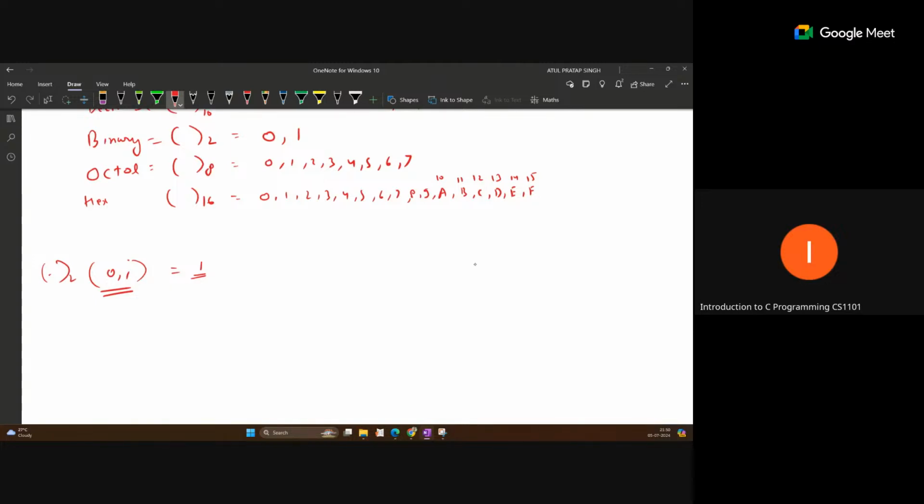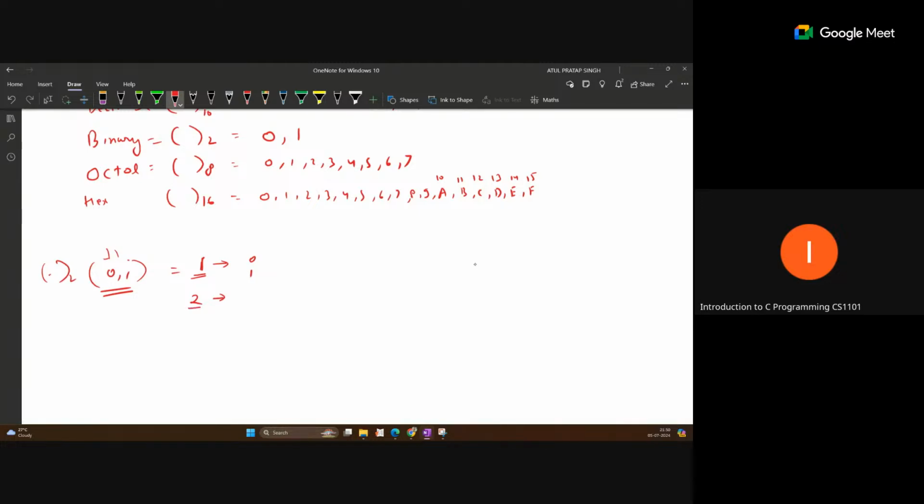So one bit means you can use only one bit to represent data, and you have two values for that, 0 and 1. So that means if you have one bit, you can uniquely represent two values, 0 and 1. Okay, and suppose you want to represent data with the help of 2 bits. That means you can represent data with the combination of 2 bits. So how many unique data can you represent with the help of two bits?